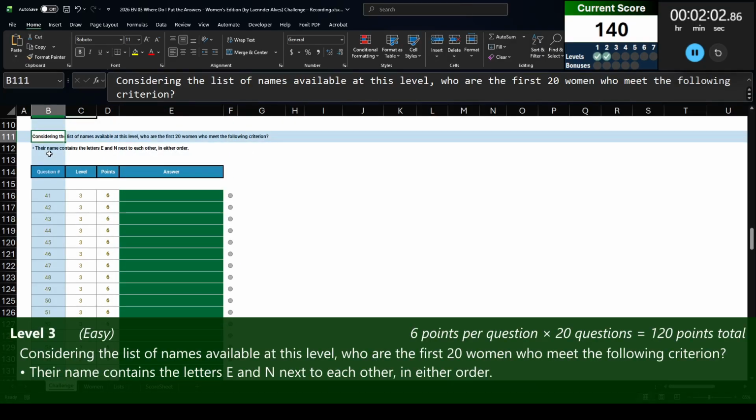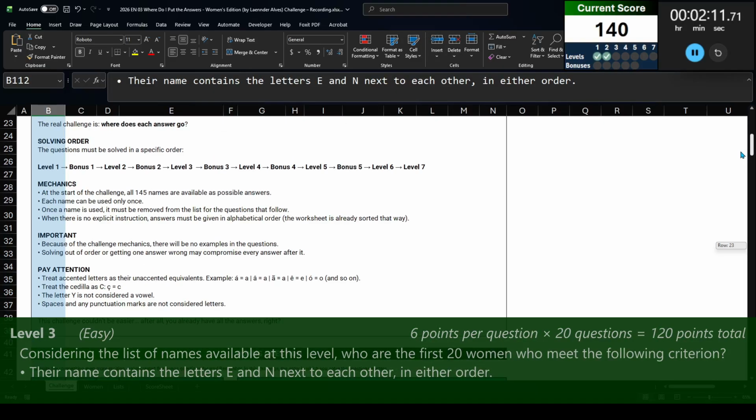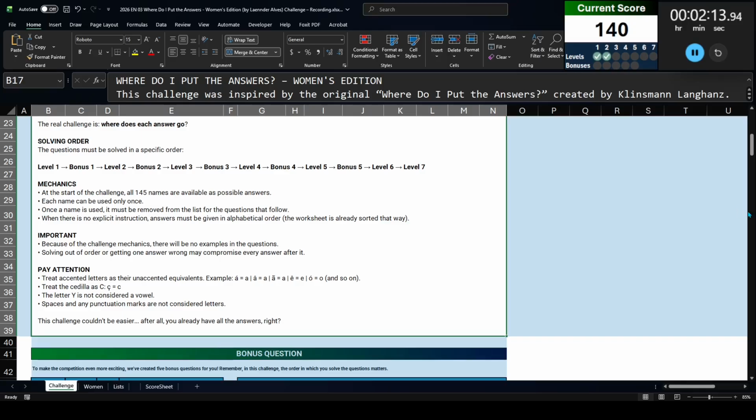Considering the list of names available at this level, who are the first 21 who meet the following criterion? Their name contains the letters E and N next to each other in either order. Now I want to go up and take a quick look. Do we have accented E characters? We do have an accented E character.